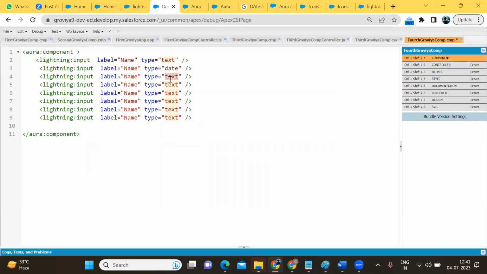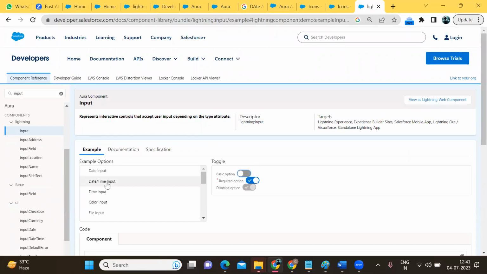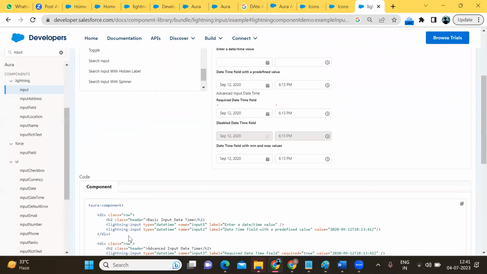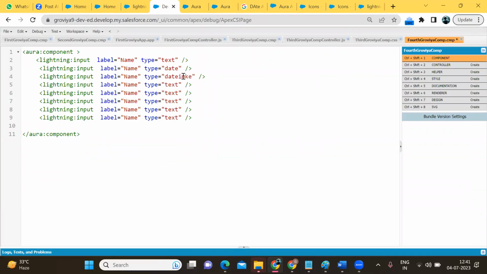Then date time, checkbox, radio, toggle, search if you want to search something, color to select one color, password.